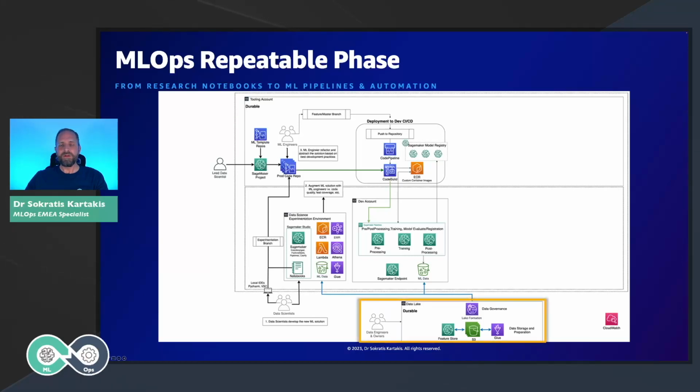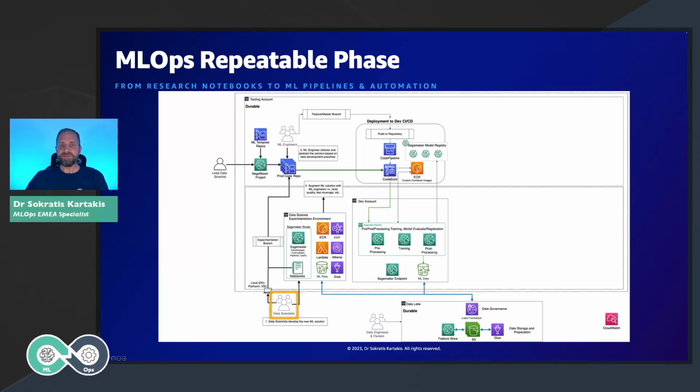At the lower level, we have the kingdom of the data engineers. Data engineers ingest the data on the cloud, prepare the data, catalog the data, and more or less create the historical data that the data scientists need in order to create their POCs in the experimentation environment. So we have the first collaboration between data scientists and data engineers.